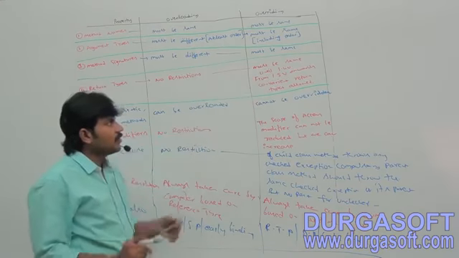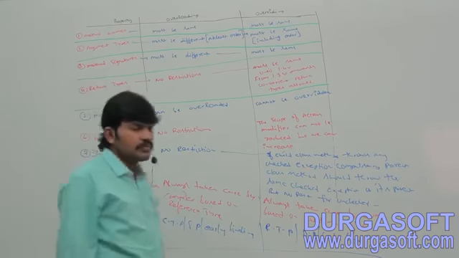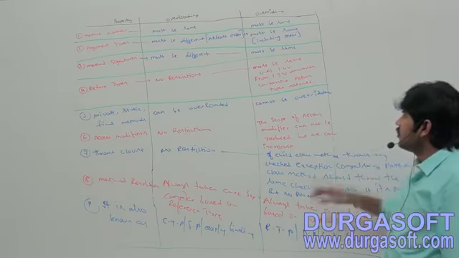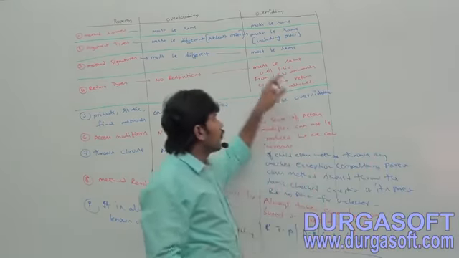But here in overriding, the return type must be same until 1.4 version.